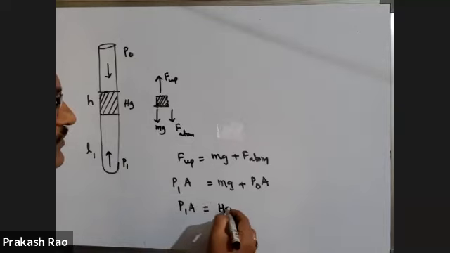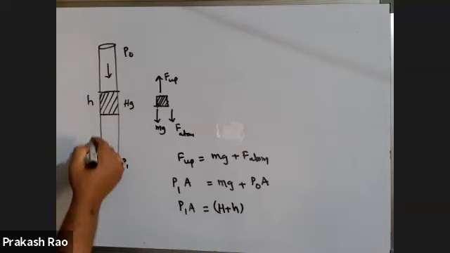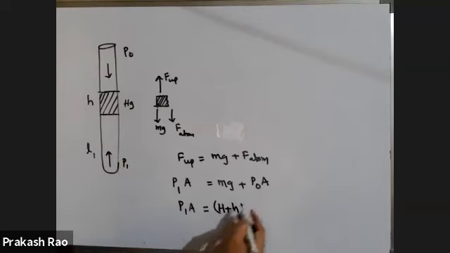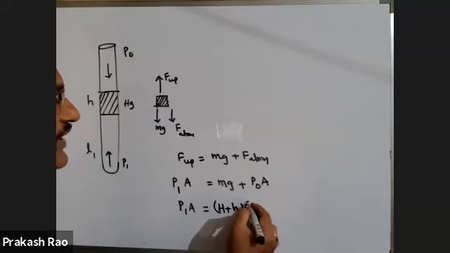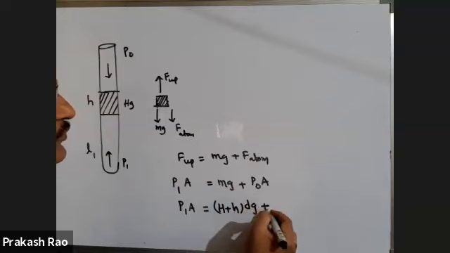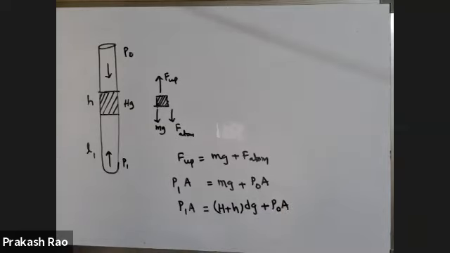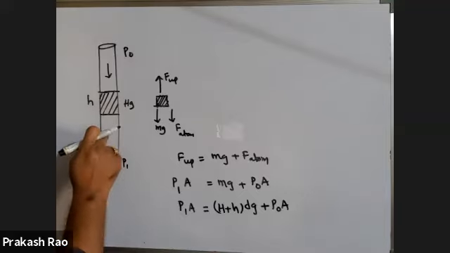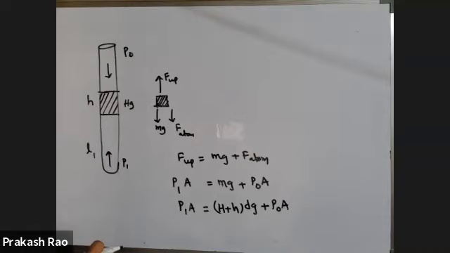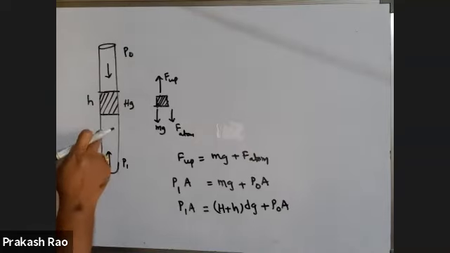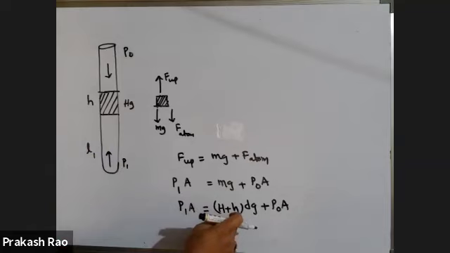Volume you can write as h, and H is the atmospheric pressure here, into rho g, plus P naught A. Therefore, the pressure at this point is equal to H plus h into rho g. That is the pressure you are getting in the open tube, my dear students. Are you following?